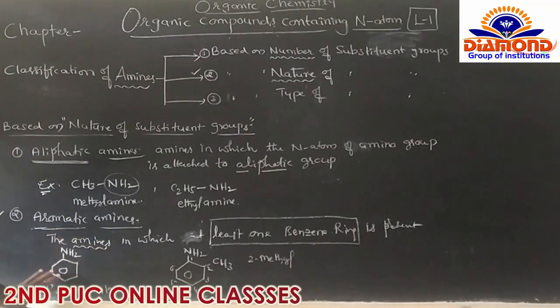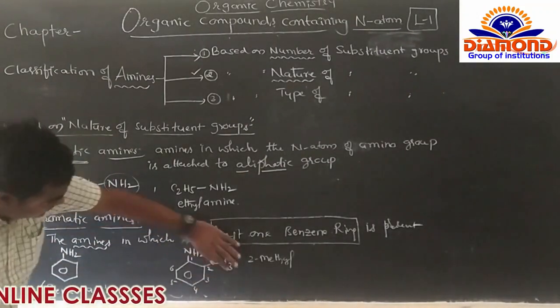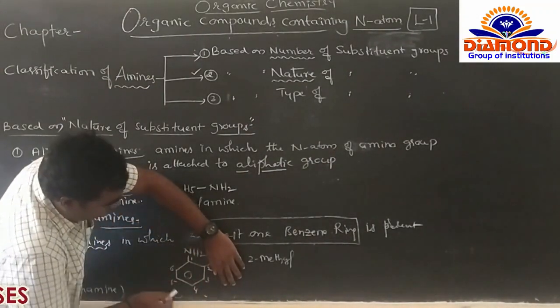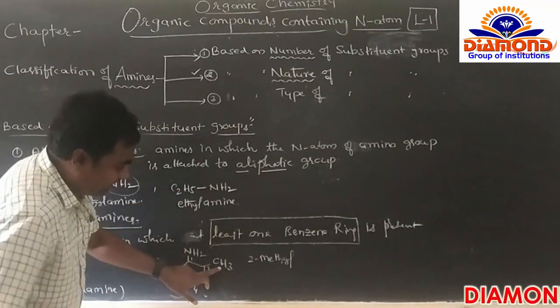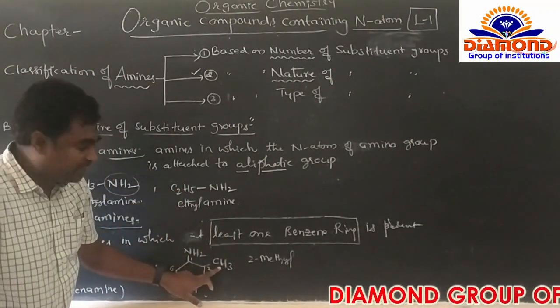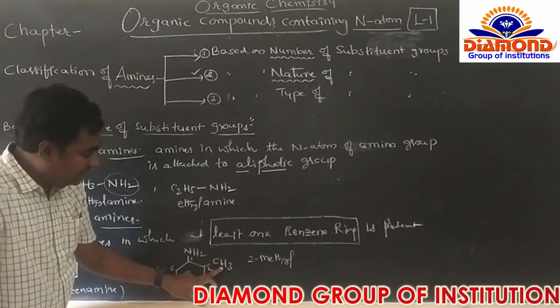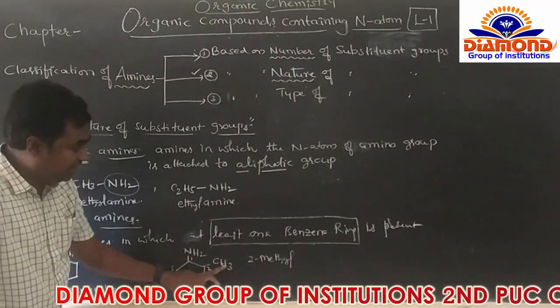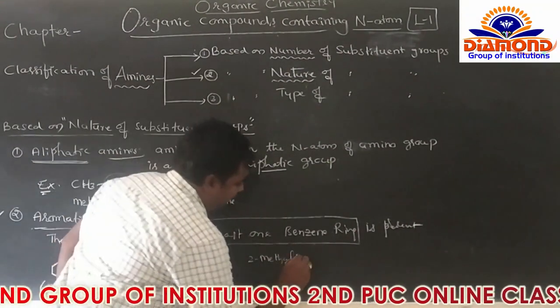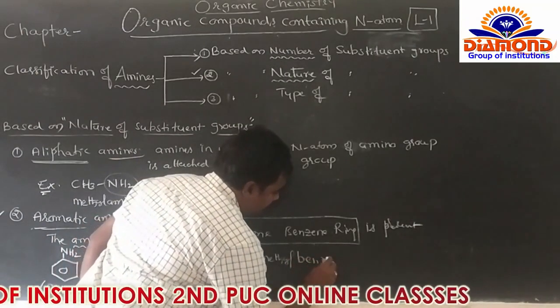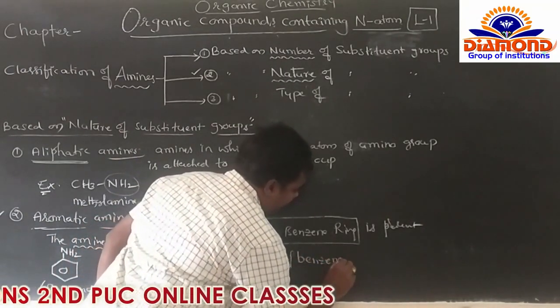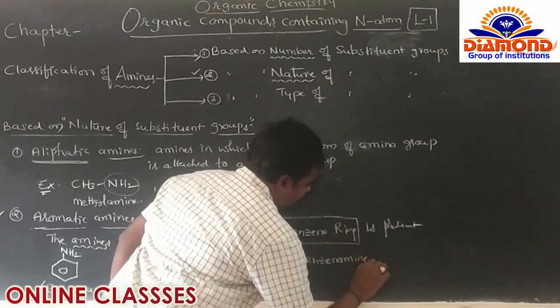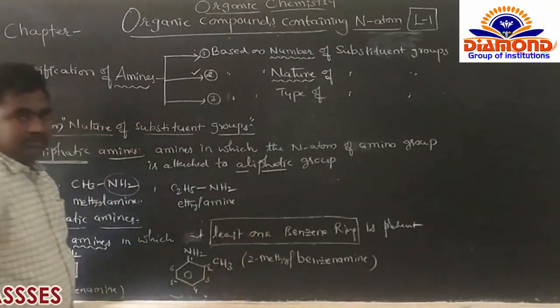The extra substituent here is methyl, and the methyl group is at position 2. So it is 2-methyl benzene amine.